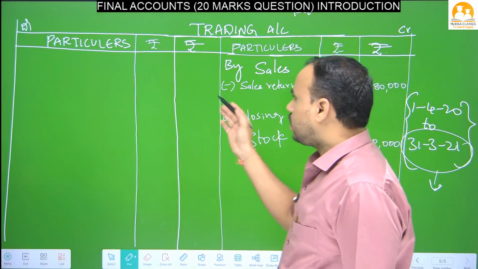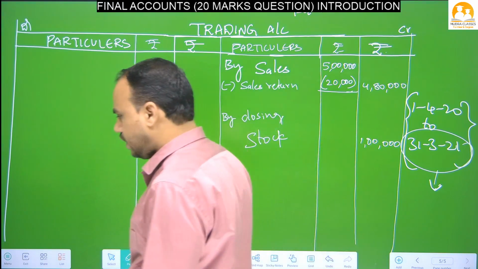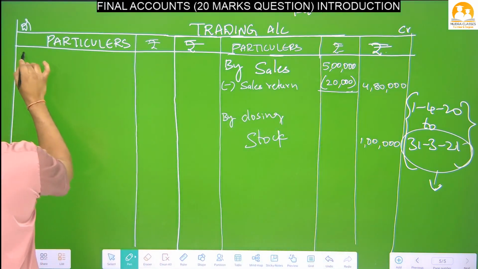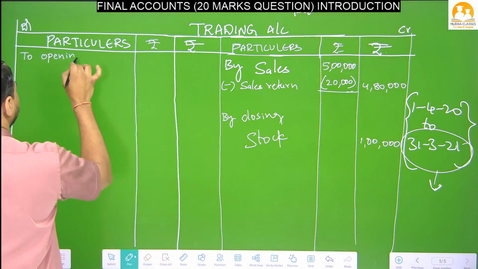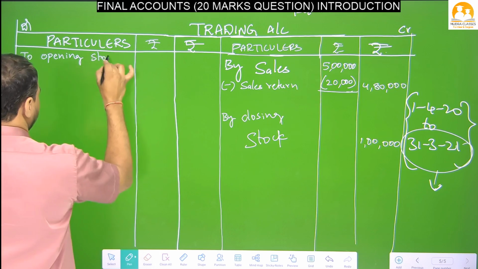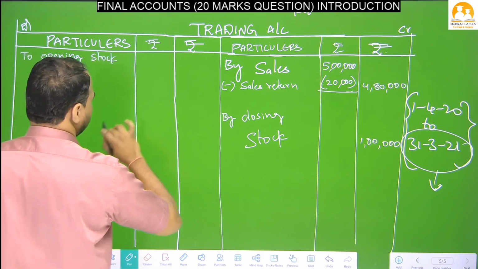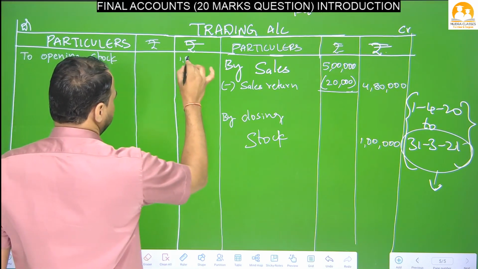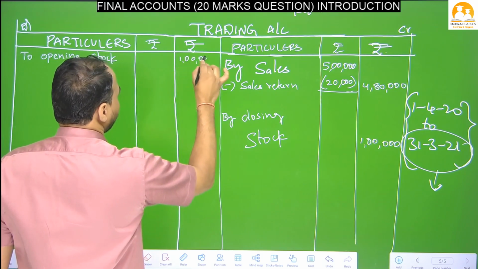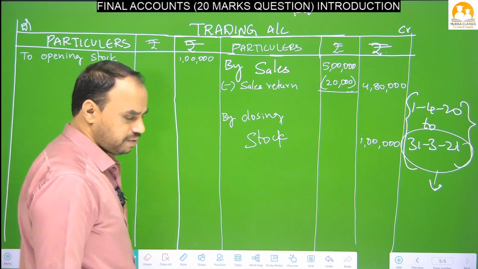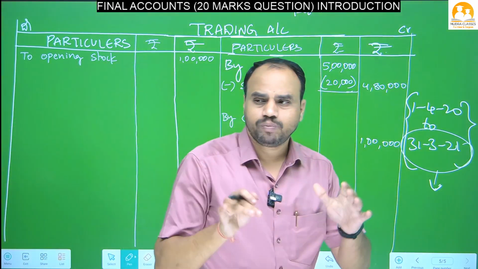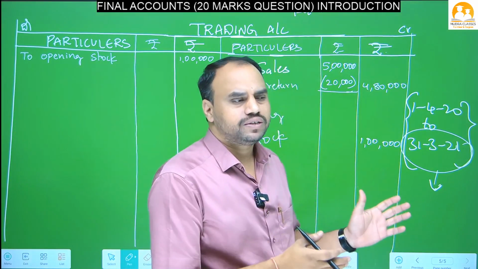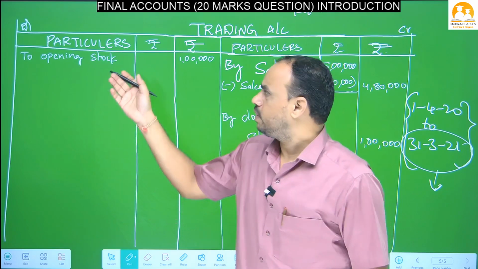Okay, then what are the items that will come on the trading account debit side? Trading account debit side, the first item will be to opening stock. For example, 1 lakh rupees, write down here. What is the meaning of opening stock? On 1st April 2020, when I open the accounts, how much stock is there in my godam? That is called opening stock.